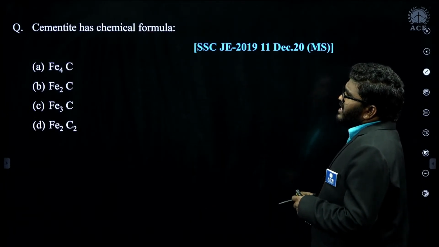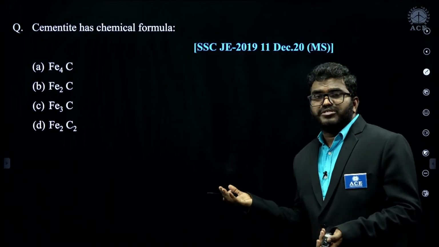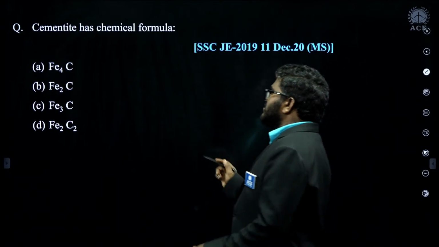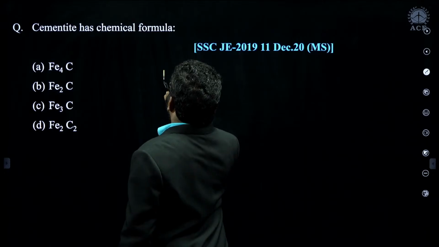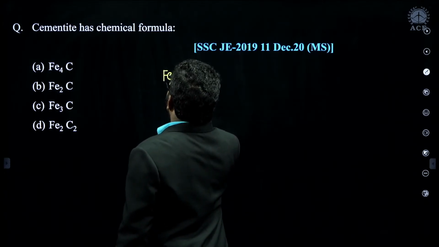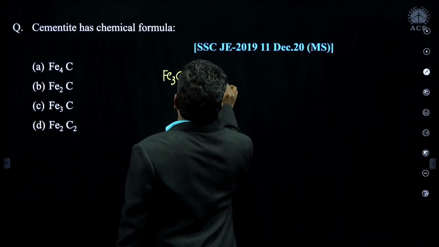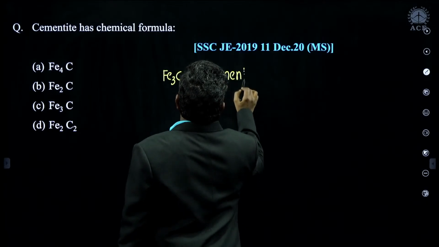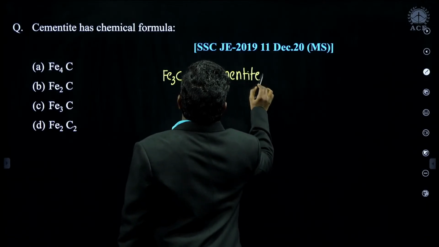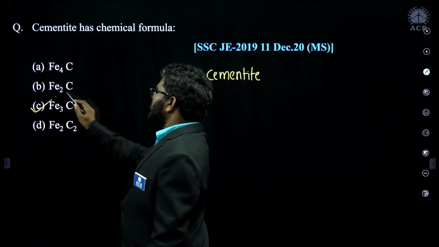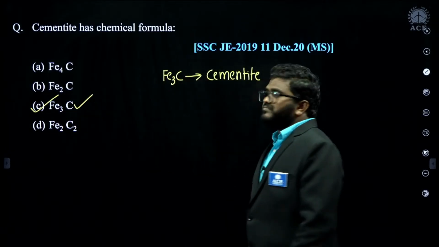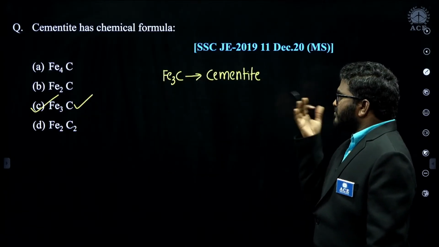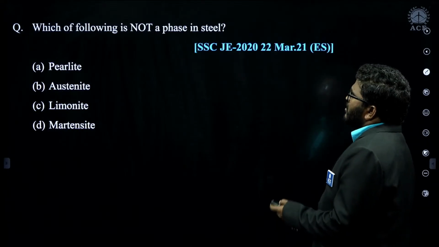Now, cementite has a chemical formula I also discussed. Cementite, I said, is 3 iron atoms, 1 carbon atom. This is known as cementite and its structure is orthorhombic. C is the correct answer for this question. It's a very simple basic question.